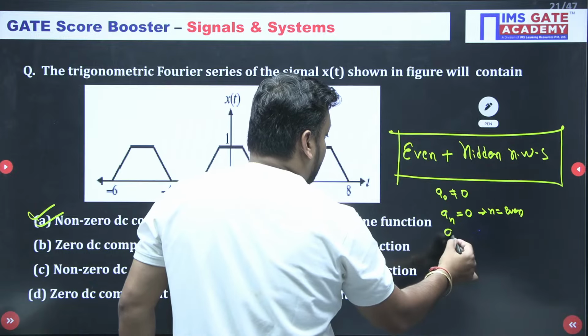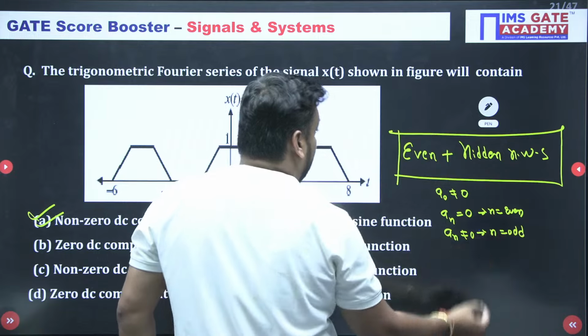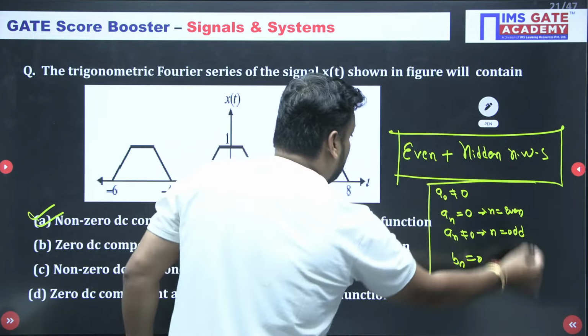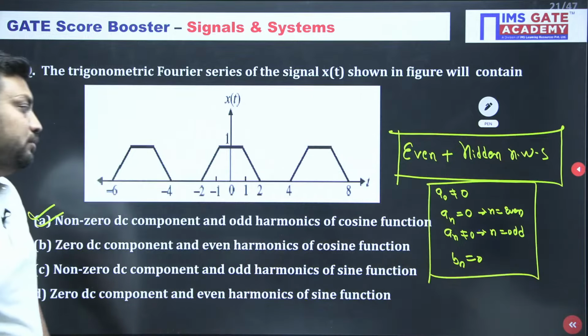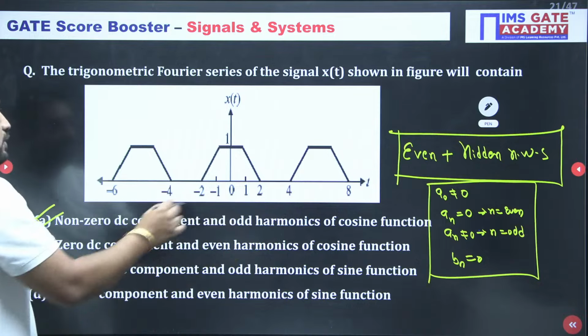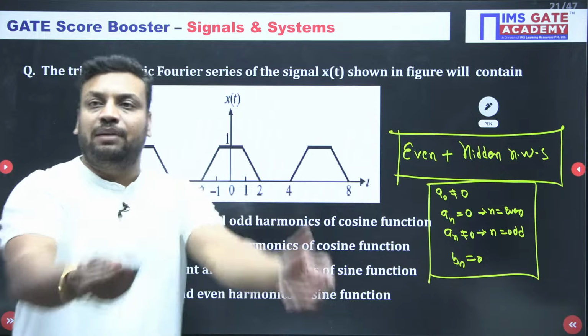And an is not equal to 0 when n is odd, but because this signal is an even signal, Bn is 0 for sure. So as far as coefficients are concerned, this is the answer. And as far as harmonics are concerned, there are odd harmonics of the cos term, so the Fourier series will contain a0 plus a1 cos omega 0 t, a1, a3, a5, like this.